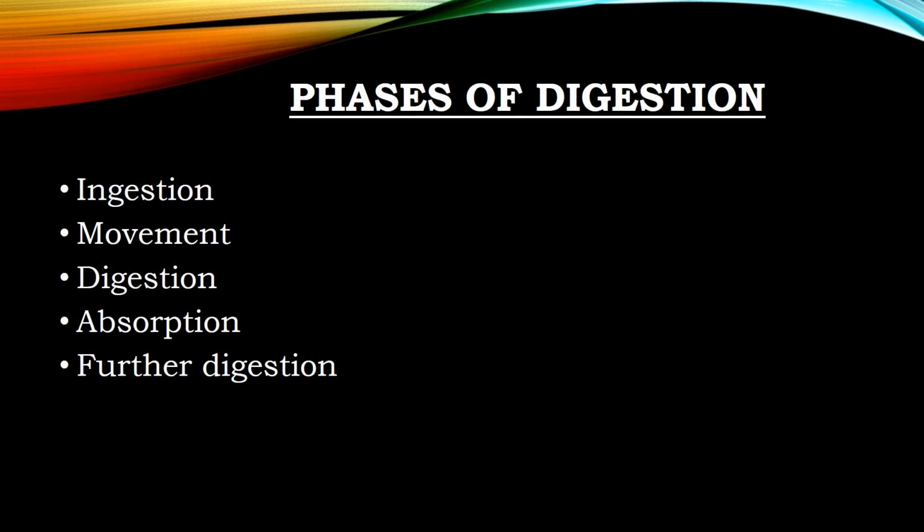Mainly there are 5 phases of the digestion process. First is ingestion, then movement, digestion, absorption and further digestion.